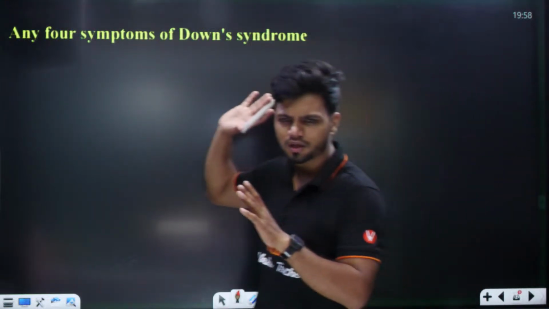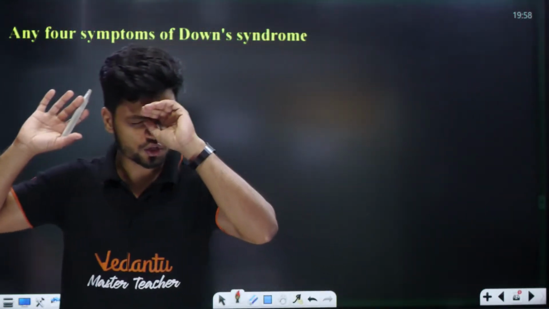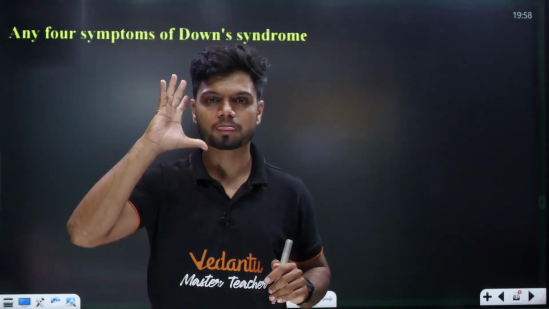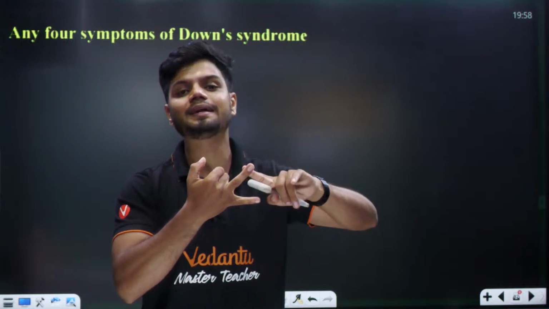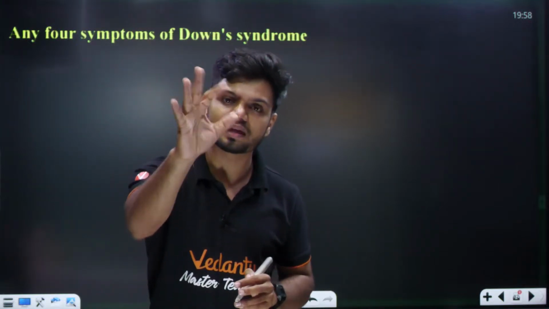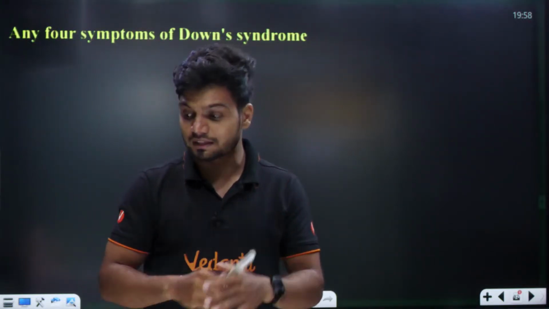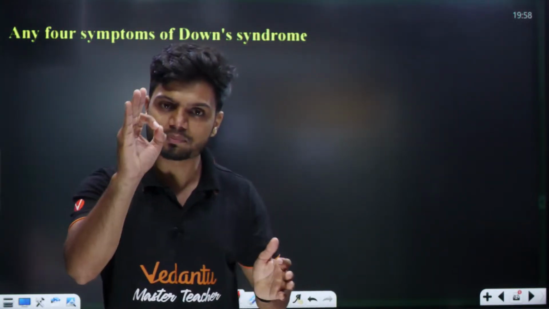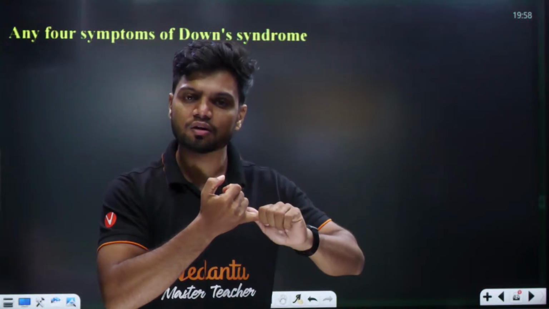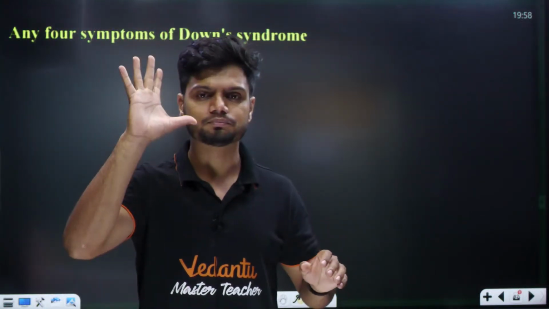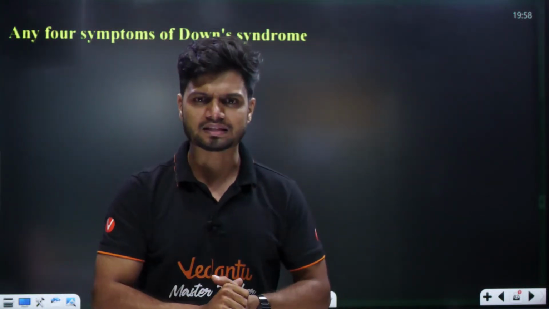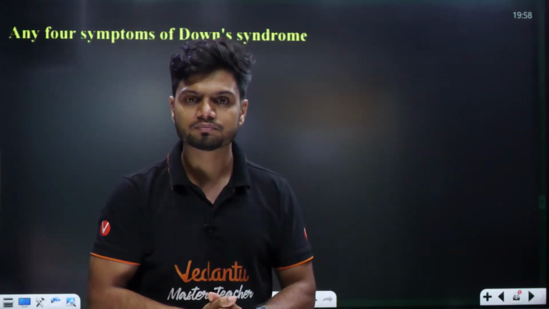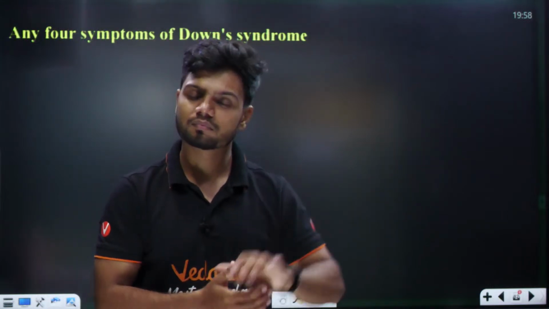Students, very famous question, this question will be asked in the exam. In principles of inheritance, one disease is confirmed. It can be a chromosomal or a Mendelian disease. Under Mendelian disease you have color blindness, thalassemia, hemophilia, phenylketonuria, and many diseases.